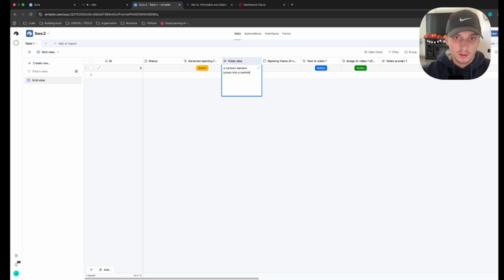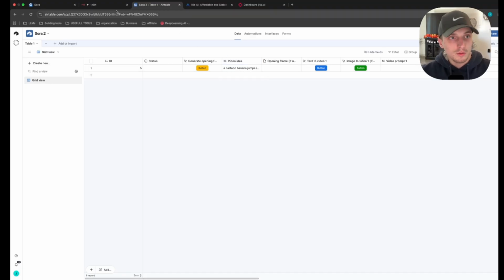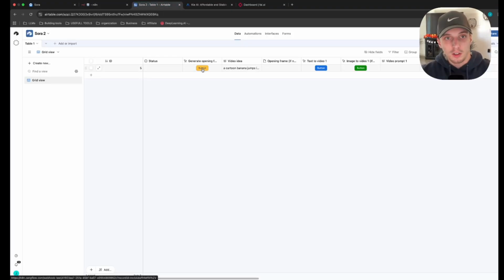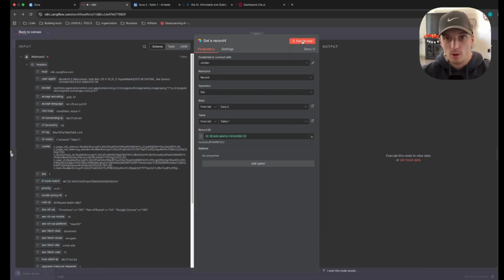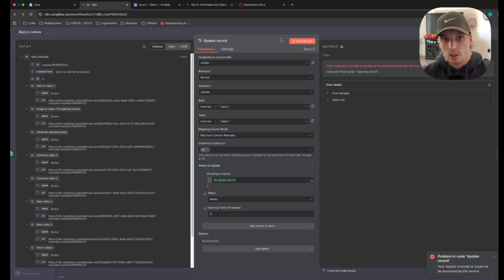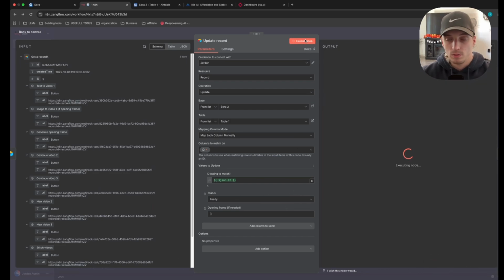Swimming. And let's test out our first couple nodes. Once again, listen for test event, click our button. Now we got the information here. We're going to check to make sure it grabs the right record, so record ID. And then we're going to go in here and make sure our update status to ready, and making sure that there's no opening frame works as well.